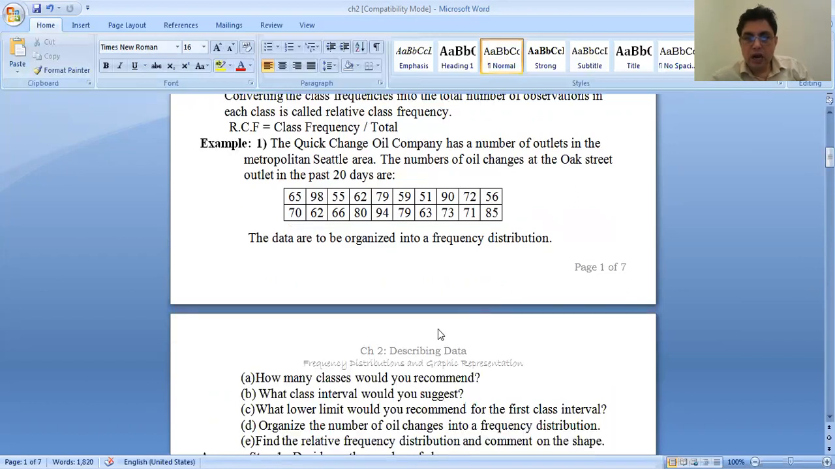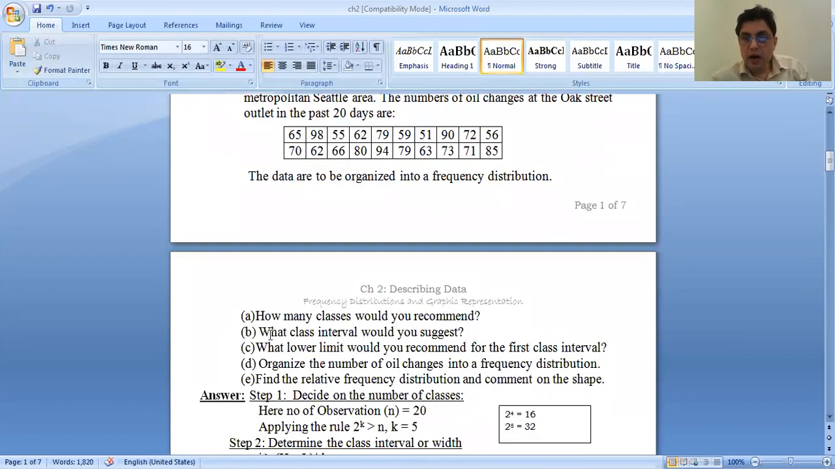The question is: how many classes would you recommend? The second part, what class interval would you suggest? The third part, what lower limit would you recommend for the first class interval? And the fourth part, organize the number of oil changes into a frequency distribution. Find the relative frequency distribution and comment on the same.